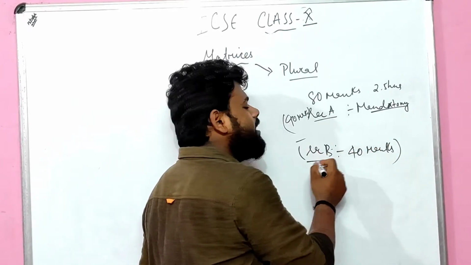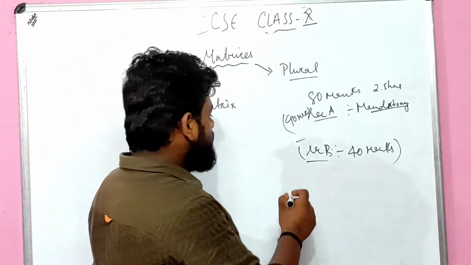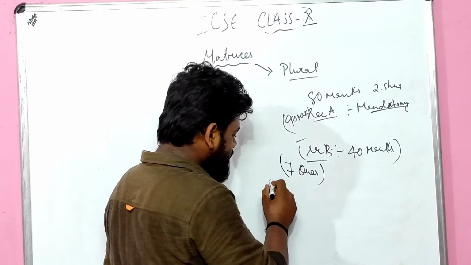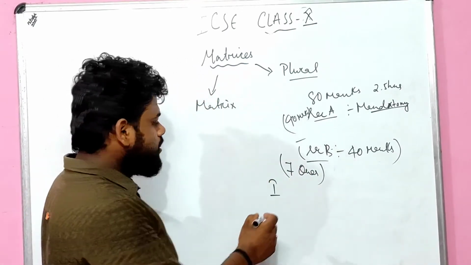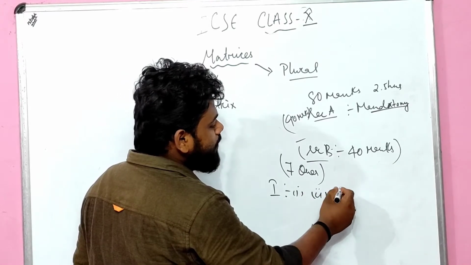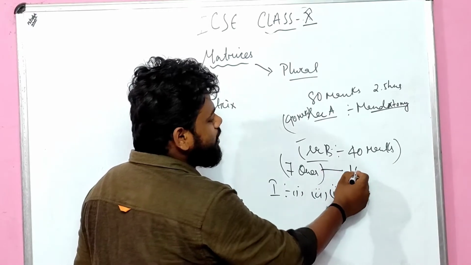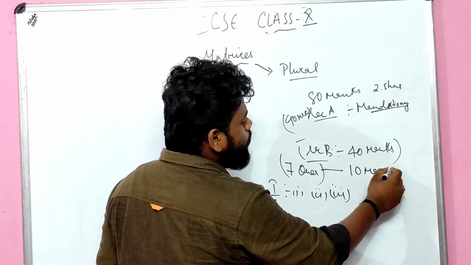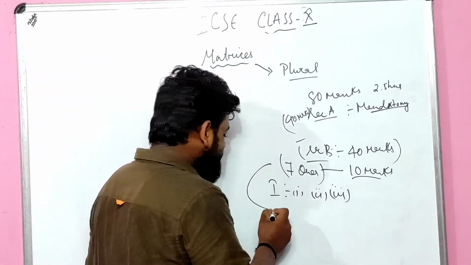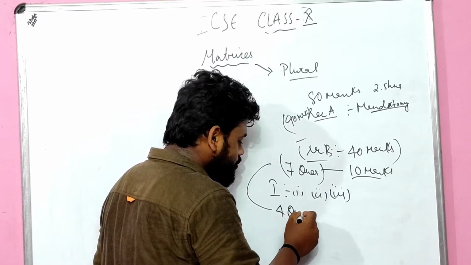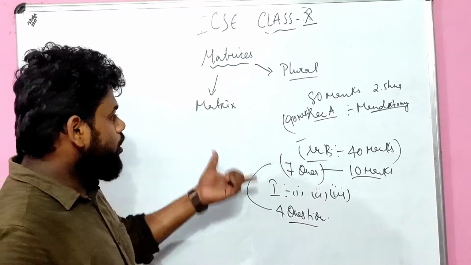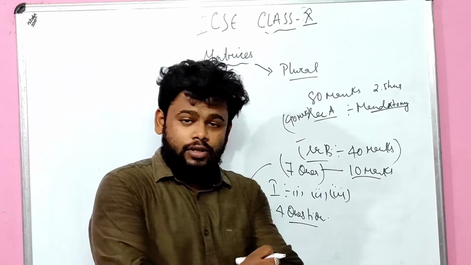But the most important point is that in Section B, 7 questions come, and each question stands for 10 marks. Out of the 7 questions, you have to attempt only 4 questions. As you know very well. If you don't know, just try to find out the information regarding it, alright?